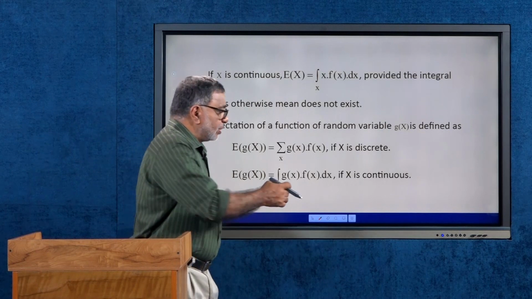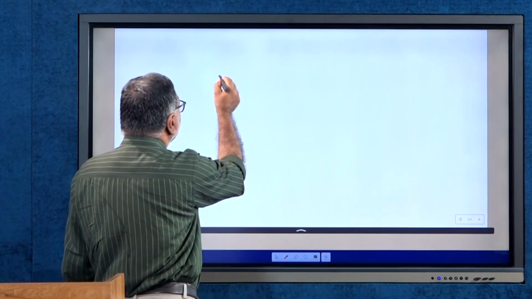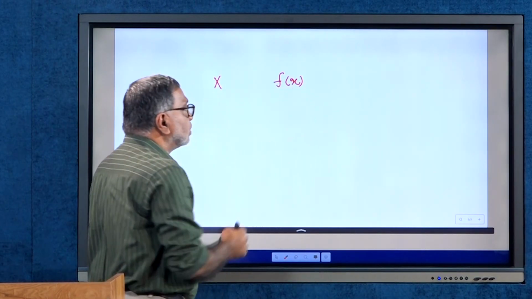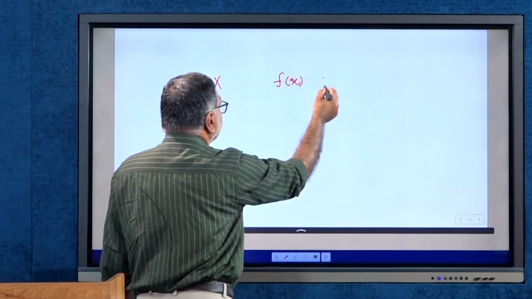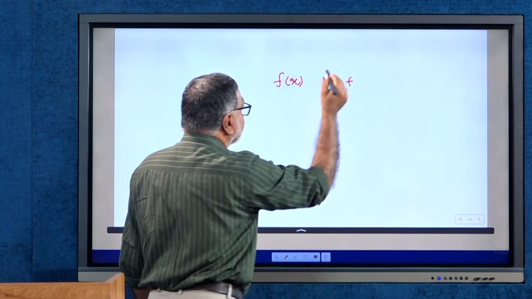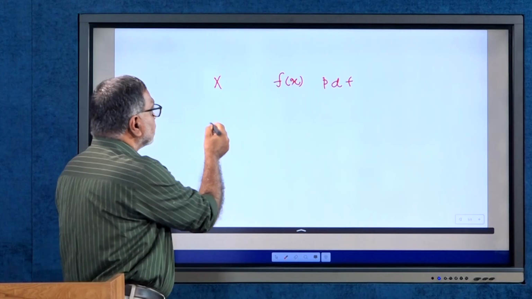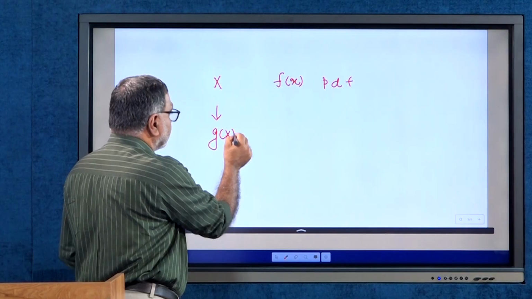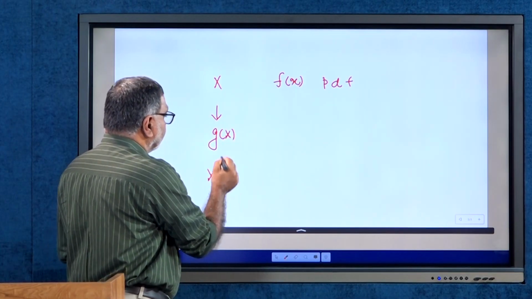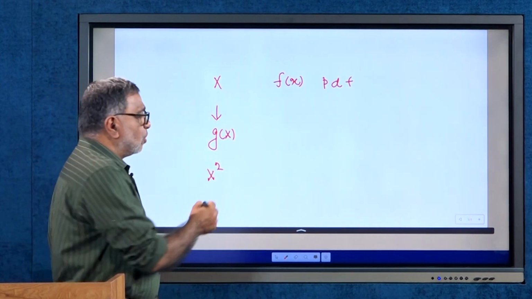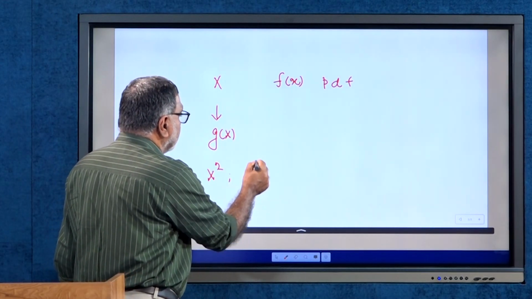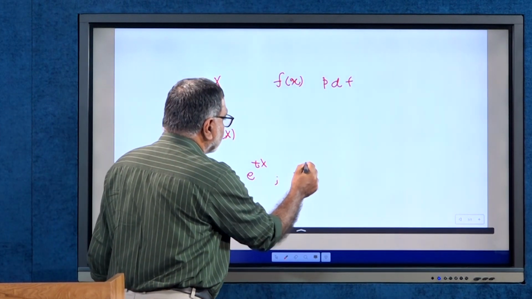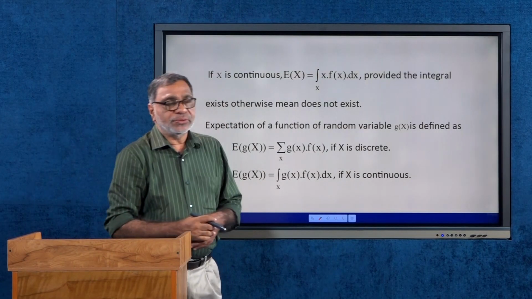Suppose x is a random variable with f of x as the probability density function, and you define a function g of x. For example, x square, or e power tx, or root x, other functions like this.